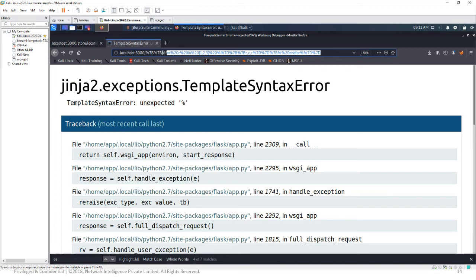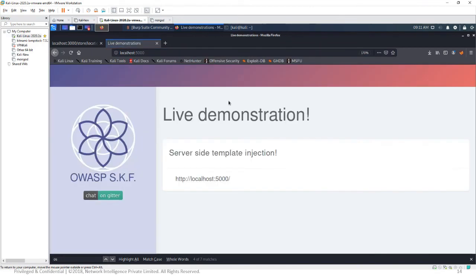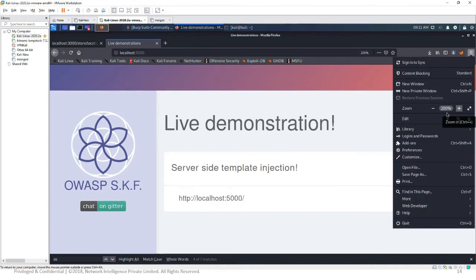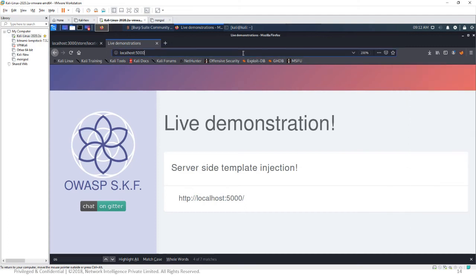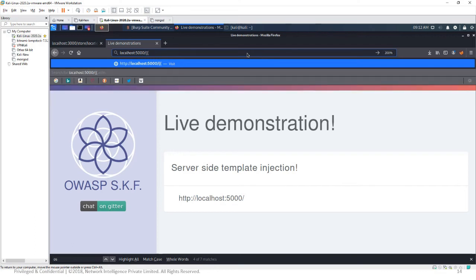Let me open this. I have taken one of the open source applications. Let me try. Again, I told you there are different types of commands available. You can try the same.